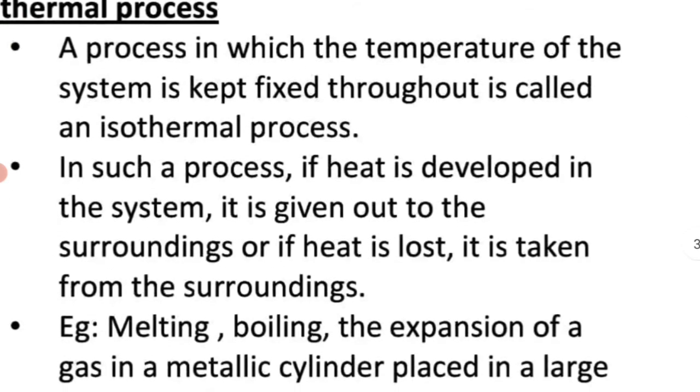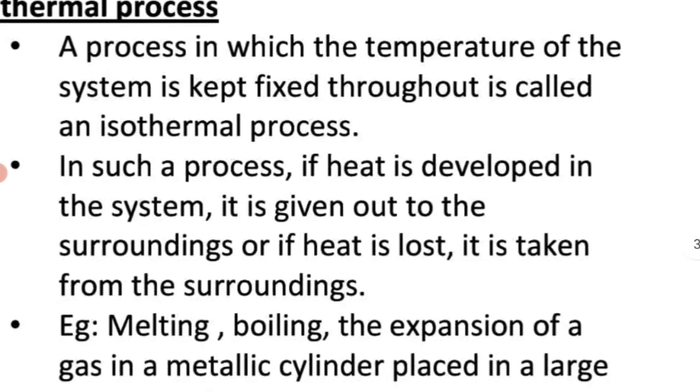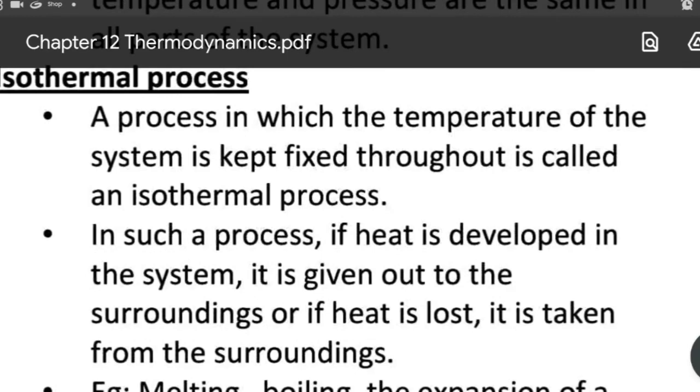During an isothermal process, we already mentioned that the temperature of the system remains constant. Throughout the process, temperature will not change. So during an isothermal process, since the temperature is remaining constant, we can say that its internal energy also remains constant, because temperature is a measure of internal energy.